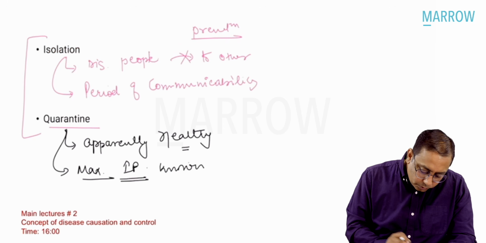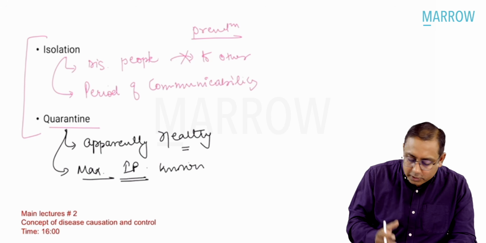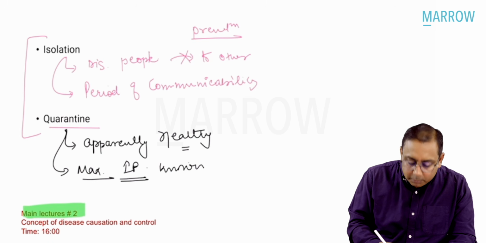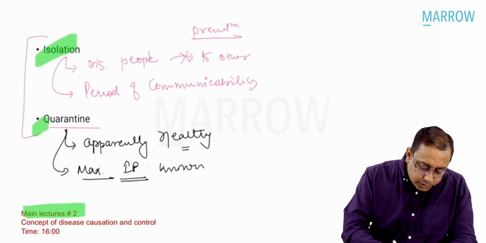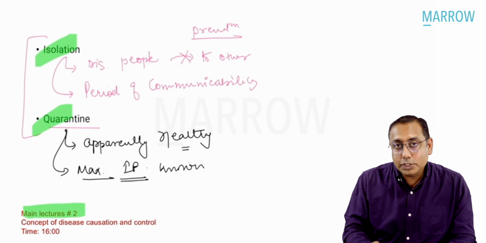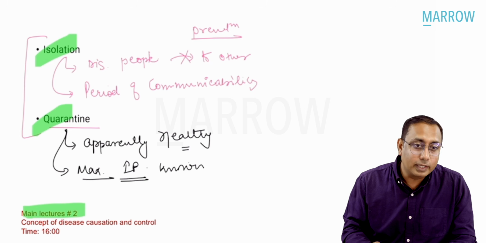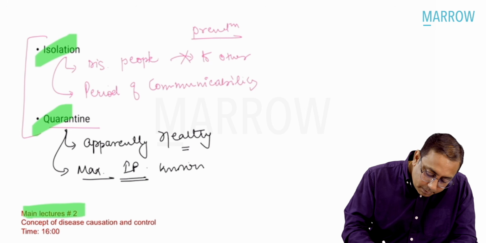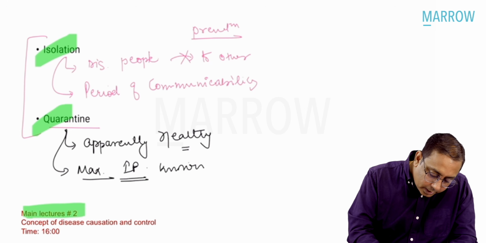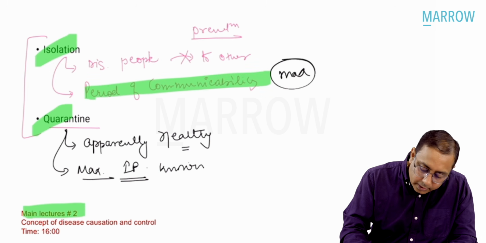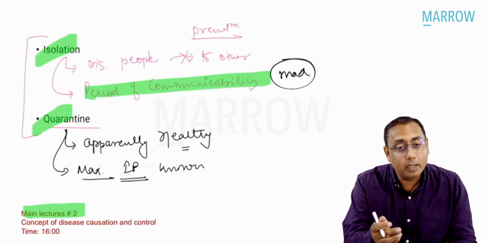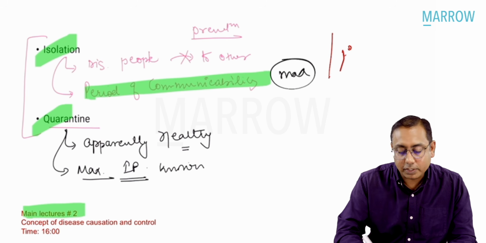Beta, you have to know 2 important things. So this is directly a screenshot from the main lectures number 2. So you have to know 2 things, that is what is isolation and what is quarantine. Isolation is for all the disease people, for all the cases, and it is done for the maximum period of communicability. It is a primary level of prevention.